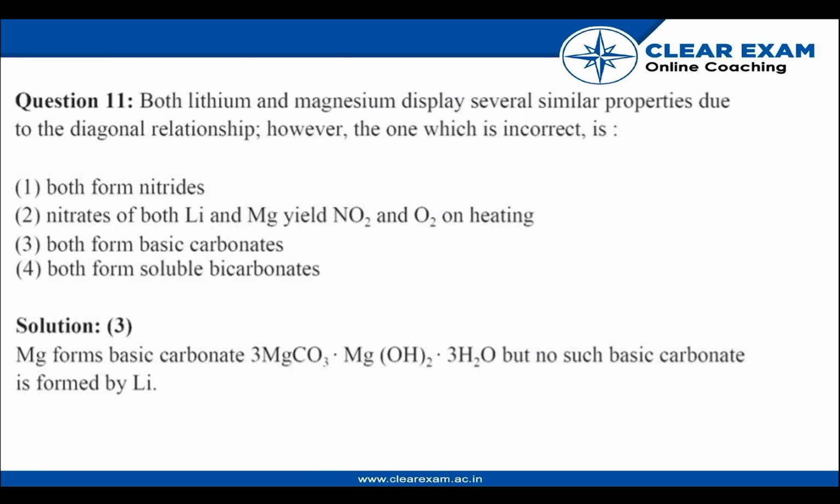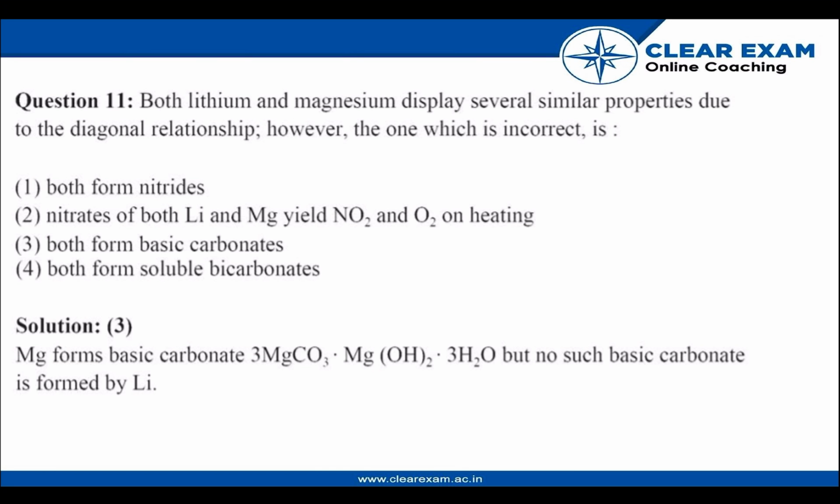Let's look at this question. Both lithium and magnesium display several similar properties due to the diagonal relationship they have. However, one which is incorrect is... So the correct answer to this question is both form basic carbonate, that is option 3.